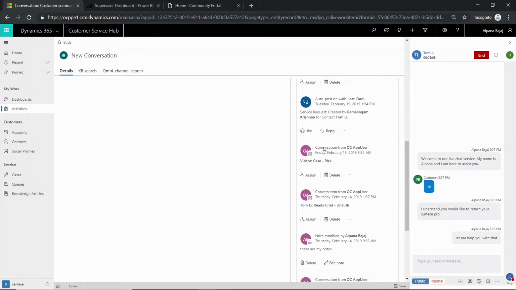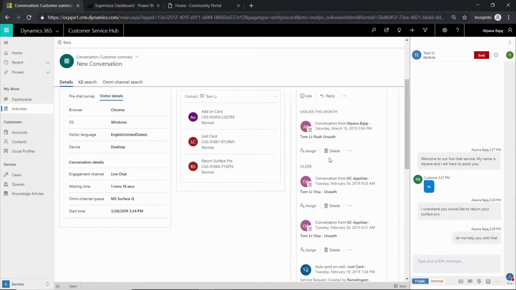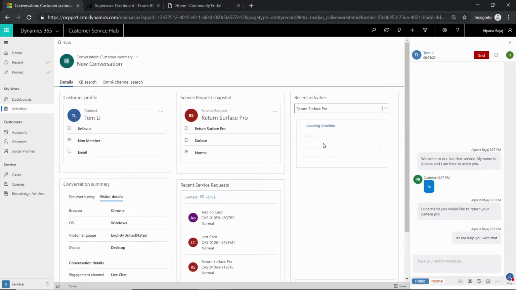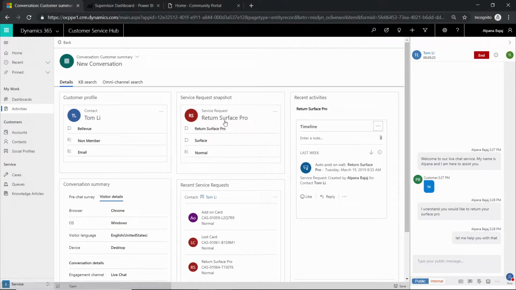This is the entire journey of the contact. This will tell me as an agent that, okay, he created a service request and he already reached out to me in the past with so many different conversations. Or I can also flip this to see what has been this particular service request journey as well. Now, this is the Conversation 360.